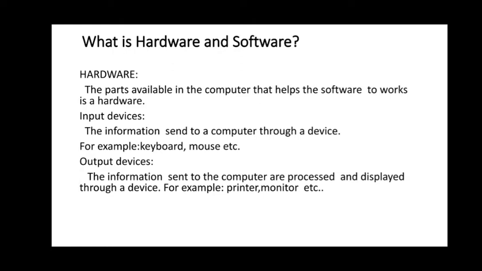So what is hardware? The parts which are available in the computer that help the software to work are hardware. There are two types of devices: input device and output device. Inputs are given to the computer with the help of keyboard and mouse. And output device, the information that is sent to the computer, processed and displayed through a device called an output device. For example, printer and monitor.